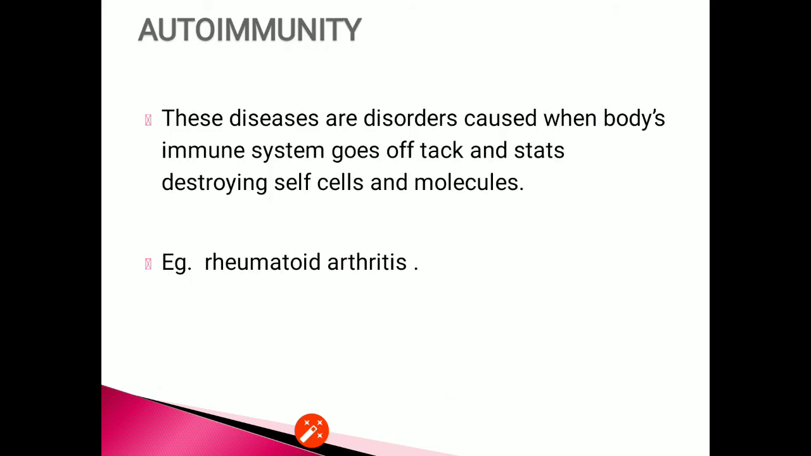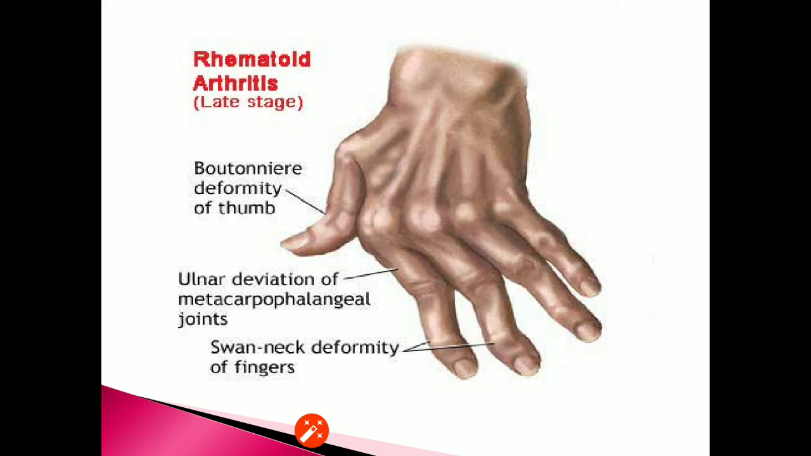Now, autoimmunity. It may come in a 1-mark question. Autoimmune diseases are those disorders which are caused when the body's immune system goes off the track and starts destroying cells and molecules. Examples are rheumatoid arthritis and multiple sclerosis. This is an image which is showing rheumatoid arthritis at a later stage.